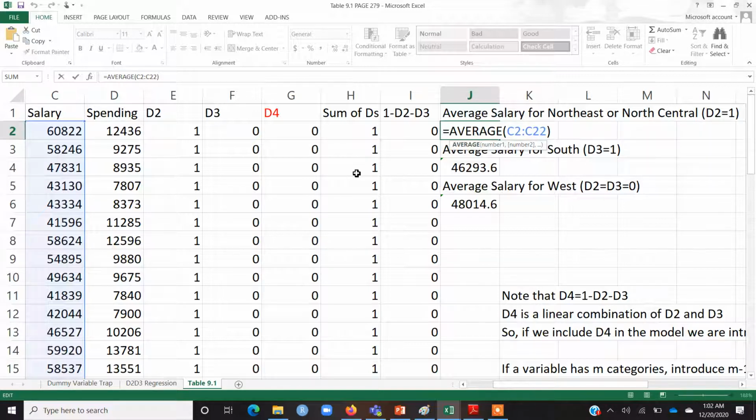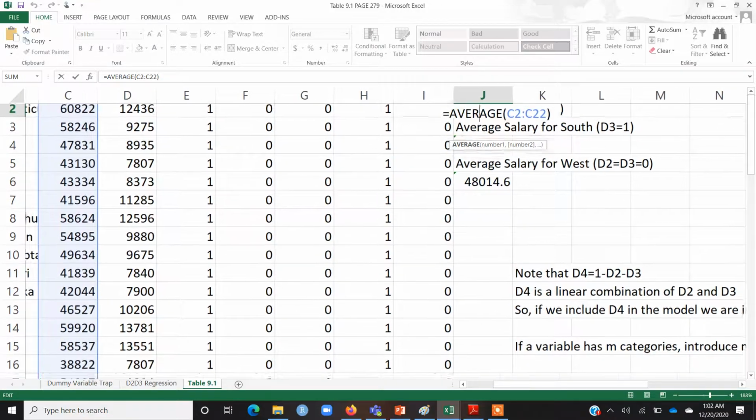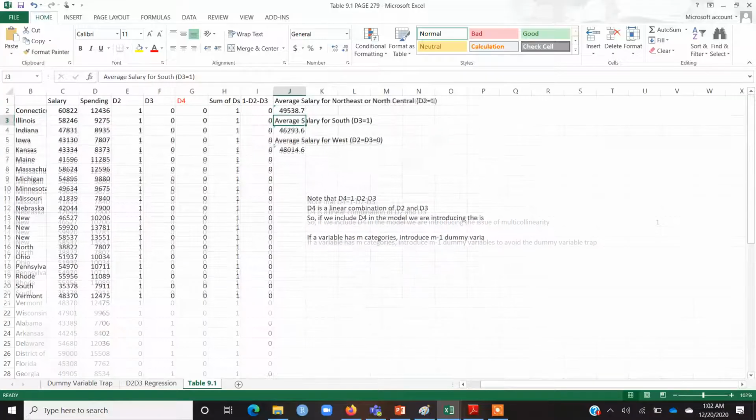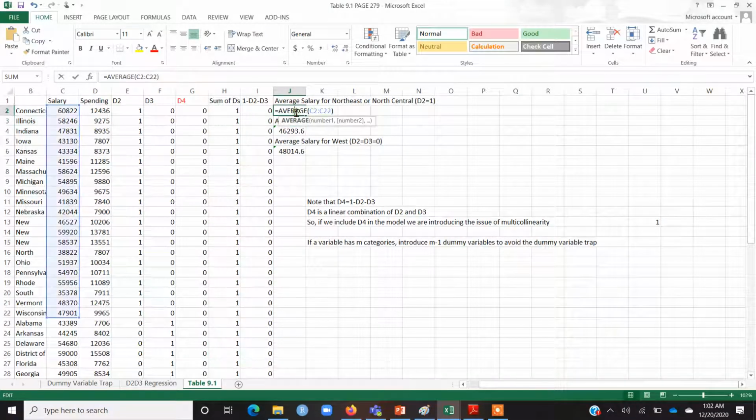So I have chosen all those values when calculating this average. Let me double click on this. You see that when I calculate the average salary for Northeast or North Central, I have only selected the data for which the values of D2 are equal to 1. So this is the average salary for Northeast or North Central.